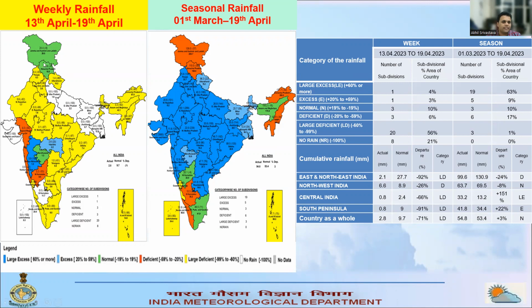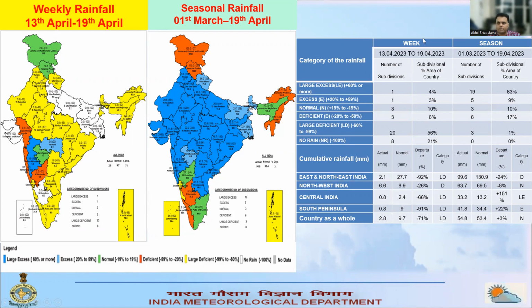The green areas are showing the normal rainfall realization. Blue areas are showing the excess to large excess rainfall realization. When we talk about the seasonal rainfall, then most of the subdivisions are showing excess to large excess rainfall realization. Only in Jammu Kashmir, Himachal Pradesh, Arunachal Pradesh, Nagaland, Manipur, Mizoram, Tripura, South India, Karnataka, and Kerala, they were showing their rainfall in a deficient category, and in Lakshadweep, Andaman, Nicobar, and coastal Karnataka showing the large deficient category.